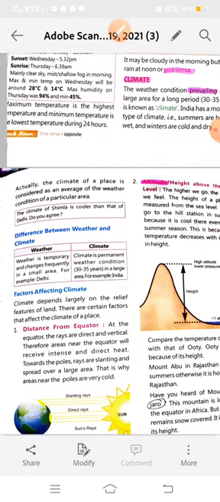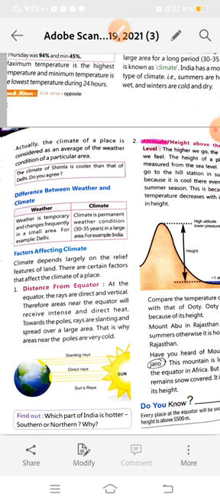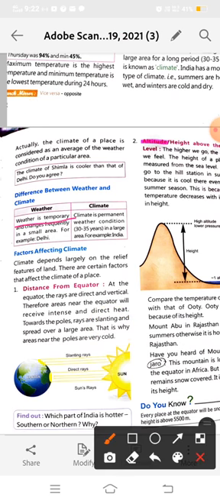In this chapter you learned the differences between weather and climate. What are the differences? Weather is temporary and changes frequently, in a small area, for example Delhi. Climate is a permanent weather condition in a large area, for example India. Which type of climate does India have? India has a continental type of climate.